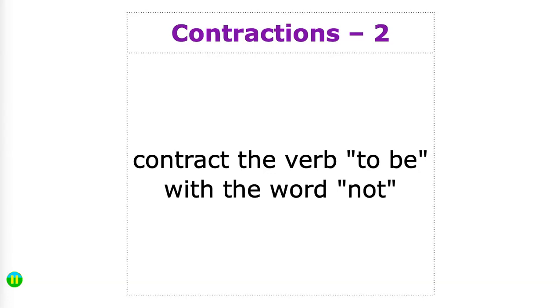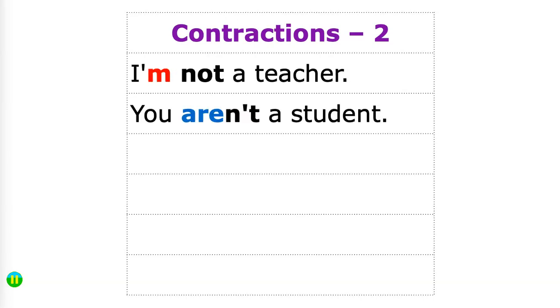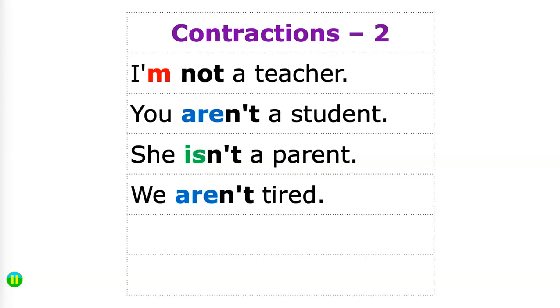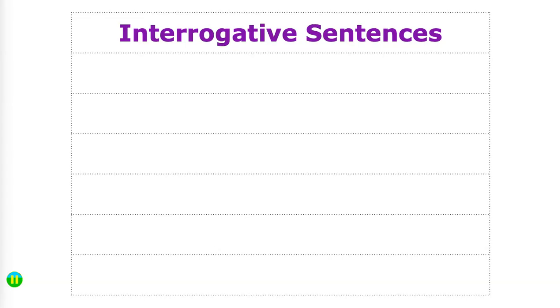We can also contract in a different way by contracting the verb to be with the word not. Now notice this option is not available for the first person singular. It just wouldn't sound right to try to contract amn't, so we don't even try. You aren't a student. She isn't a parent. We aren't tired. You aren't students. They aren't happy.